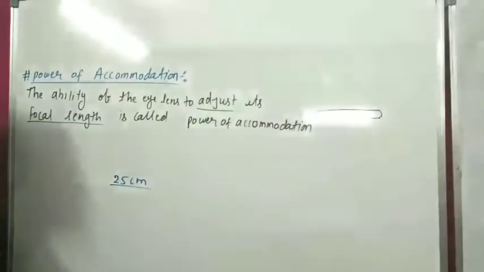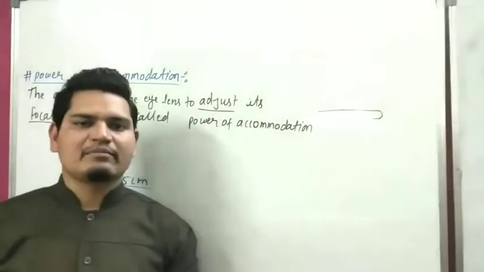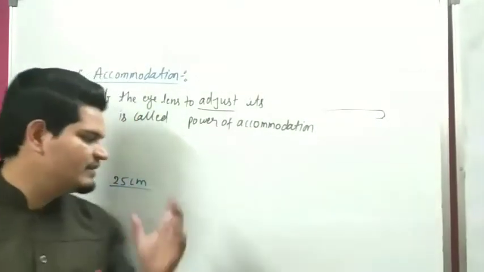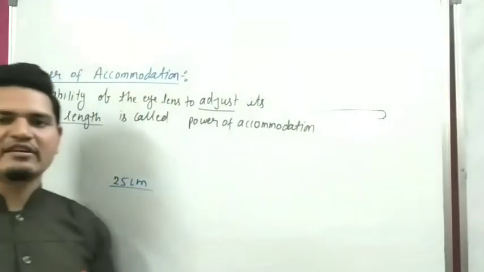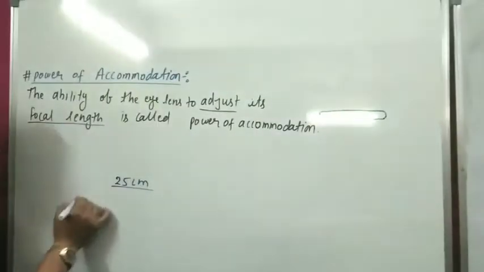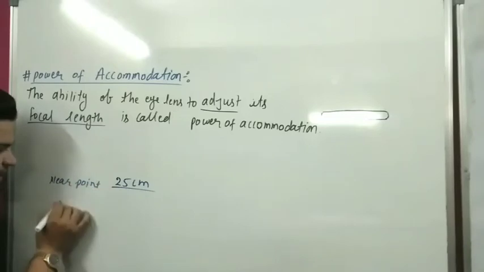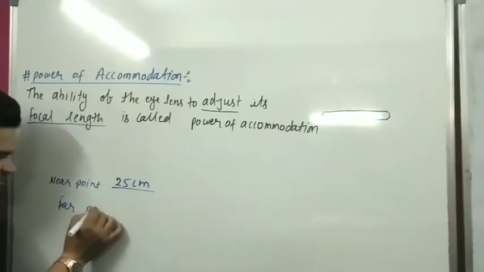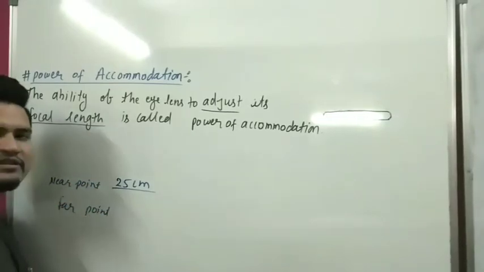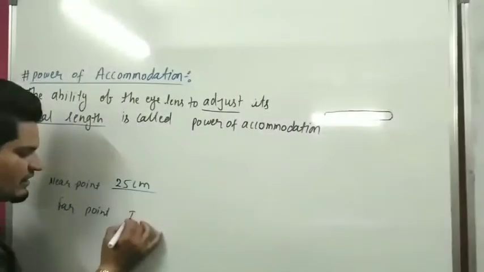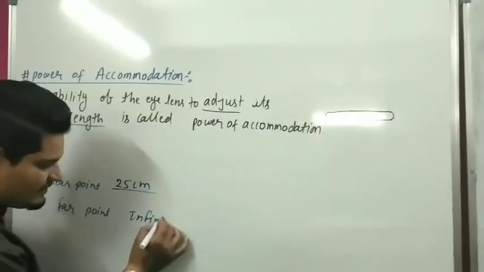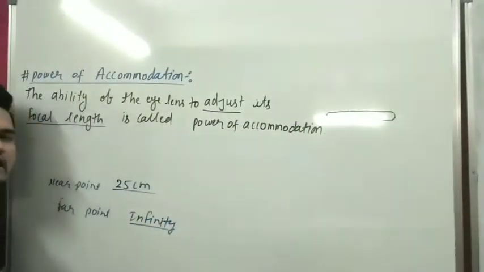The near point is how near we can see an object without blur. And the far point means how far we can see. This is infinity for a healthy human eye.